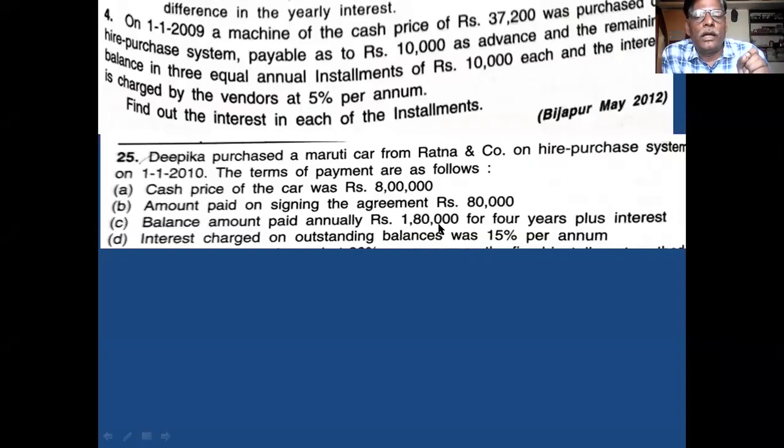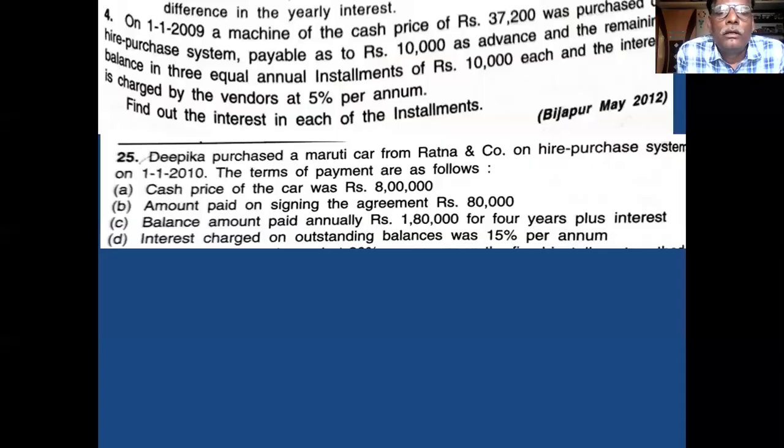Then if you pay 1,80,000 every year for 4 years, what is the total payment you make? Tell me. At the end of every year, 1,80,000 you pay for 4 years. What is the payment by installment? 7,20,000 by way of installment.